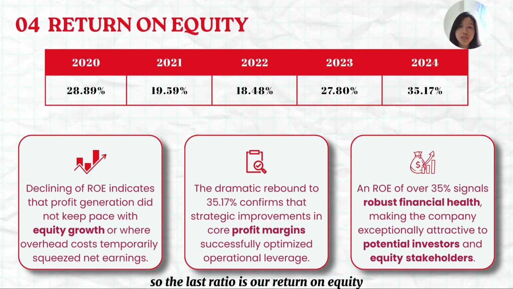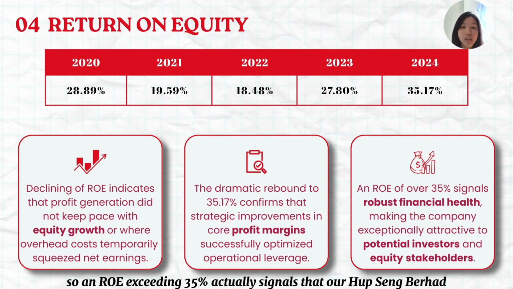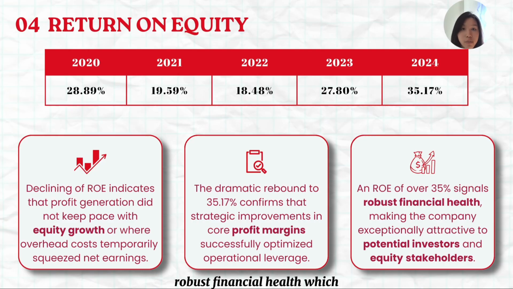So the last ratio is our return on equity. The decline of our ROE proves that our profit generation did not keep pace with our equity growth, and also our overhead costs temporarily squeezed our net earnings. And the dramatic rebound to 35.17% of ROE confirms that there are strategic improvements in our core profit margins. So an ROE exceeding 35% signals our Housing Berhad's robust financial health, which makes the company exceptionally attractive to all of the potential investors and also equity stakeholders.